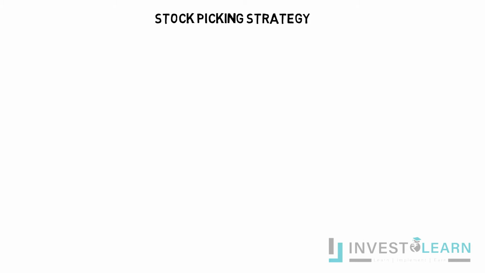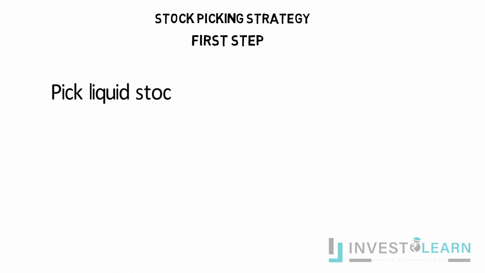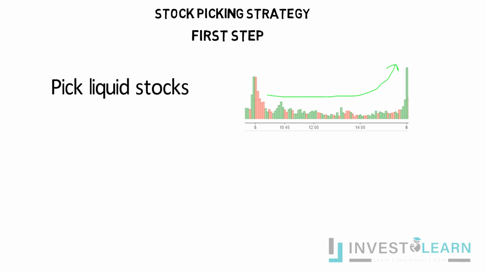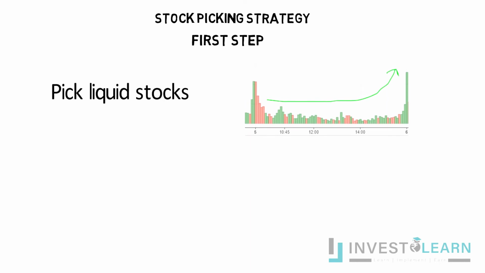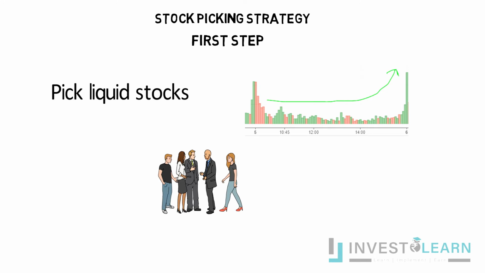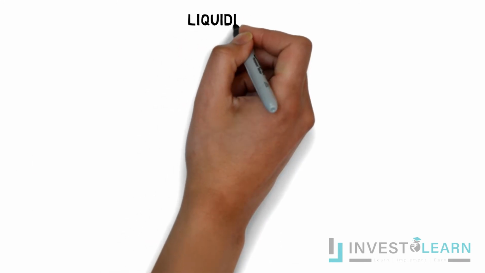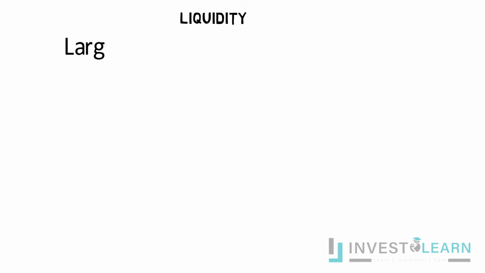Traders should be very careful while picking the right stocks for trading. The first step is to look for liquid stocks. Liquid stocks means stocks with higher volumes, so that at any point of time there will be enough number of buyers and sellers available at each price level. The more liquidity can be found in large cap and some of the mid cap stocks.